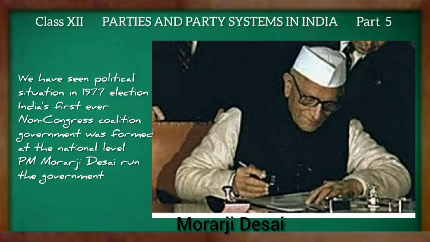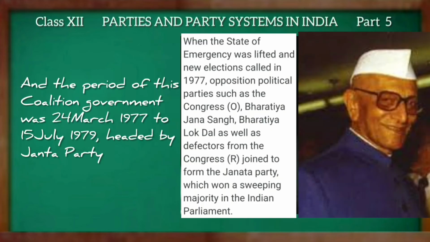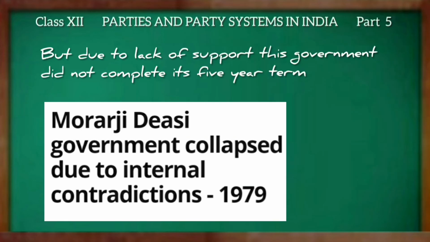We have seen the political situation in the 1977 election. India's first ever non-Congress coalition government was formed at the national level. Prime Minister Morarji Desai ran the government. And the period of this coalition was 24th March 1977 to 15th July 1979, headed by the Janata Party. But due to lack of support, this coalition government did not complete its 5-year term.